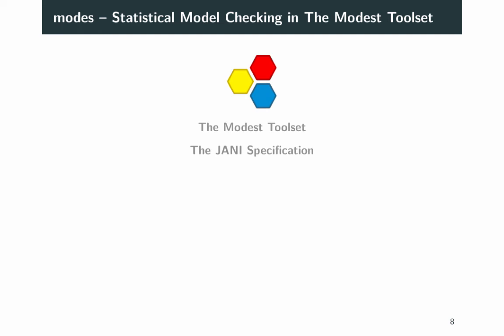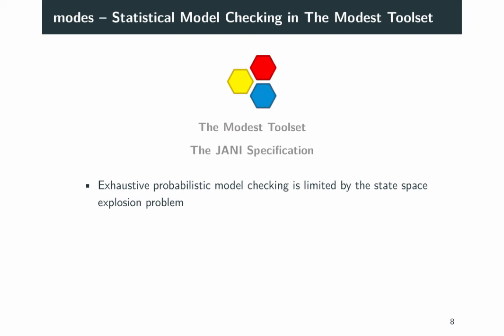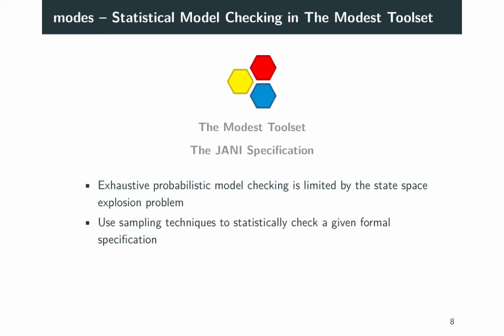We implement our approach in modes, the statistical model checking tool of the modest toolset. We use the input language Jani, which is a model interchange format supported by many model checkers. Exhaustive probabilistic model checking is limited by the state space explosion problem. In statistical model checking, sampling techniques are used to check a given formal specification.